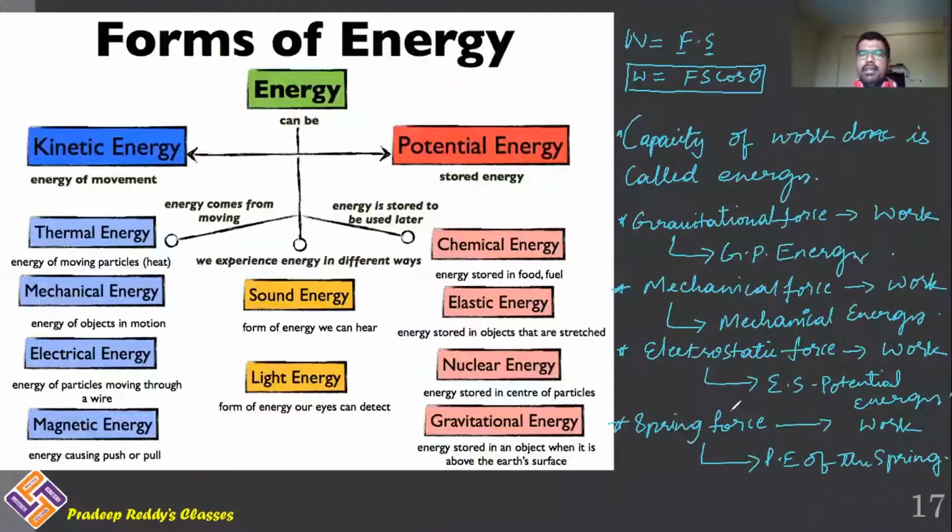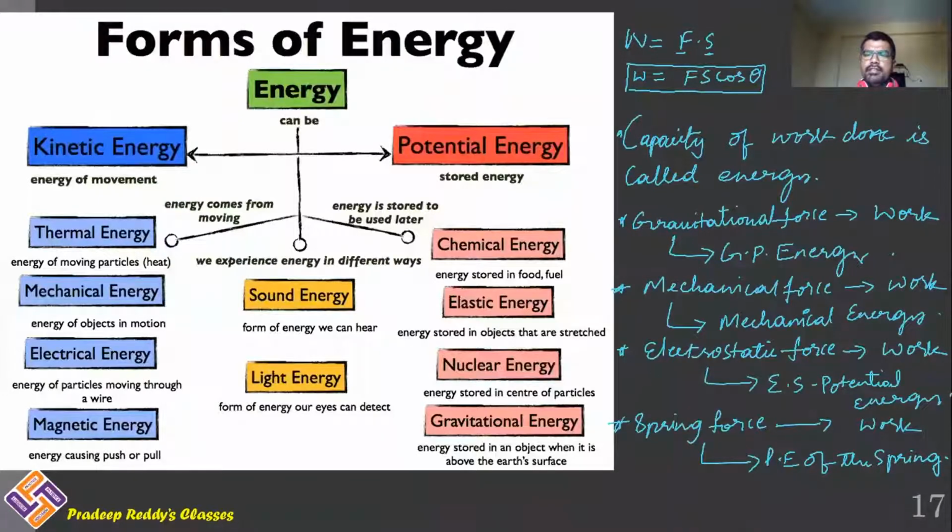Likewise, as we have different forms of forces, each force is able to do some work. Every force has its own ability of doing work. Corresponding to the applied force, there will be different forms of energy which can be obtained. Just like the examples I have given, if gravitational force is doing work, that is called gravitational potential energy.